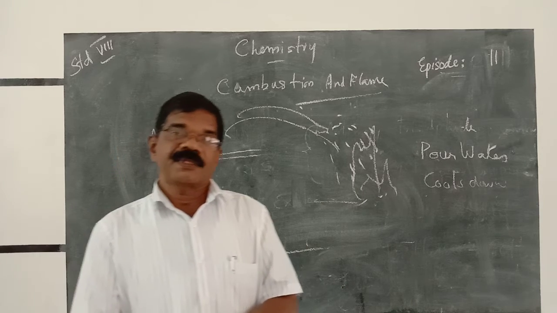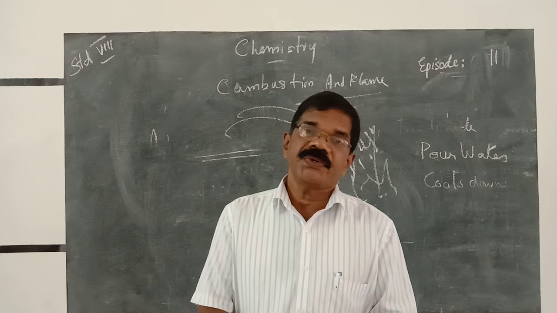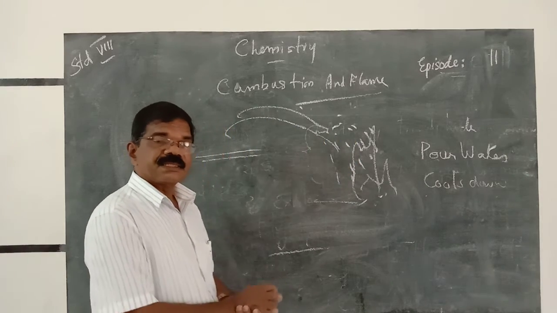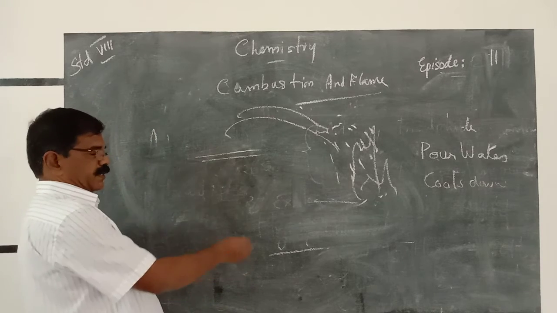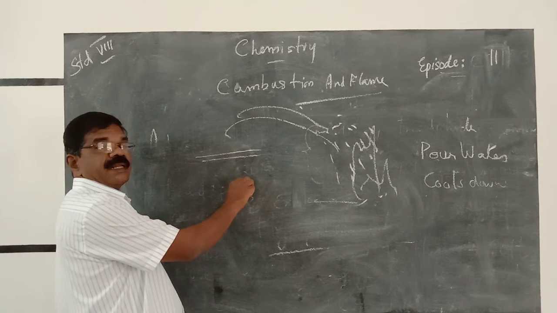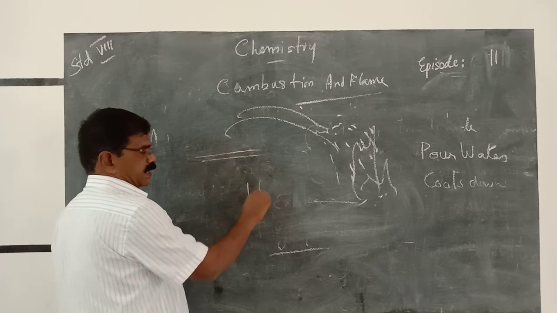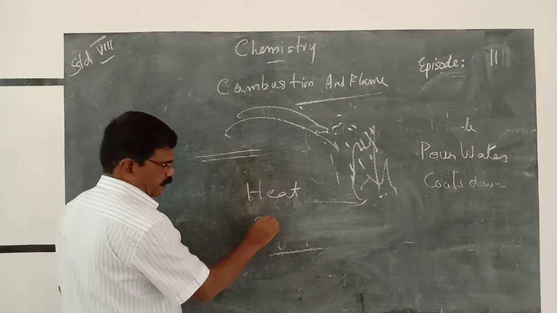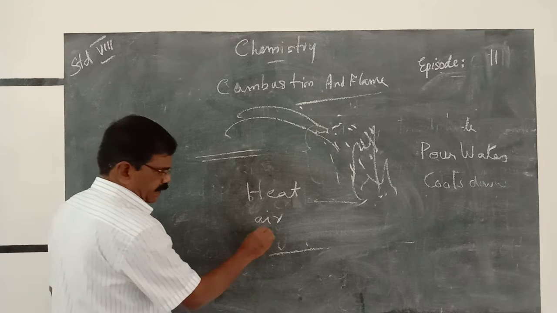There is heat. In the absence of heat, no burning takes place. So the three essential things for burning of a material are first heat, then air, then fuel.